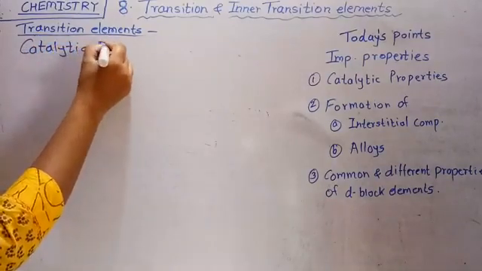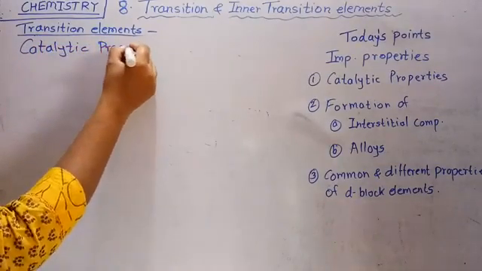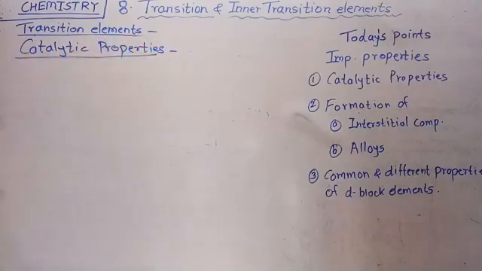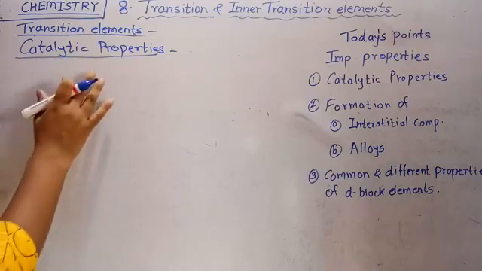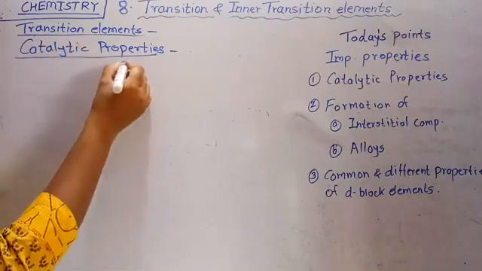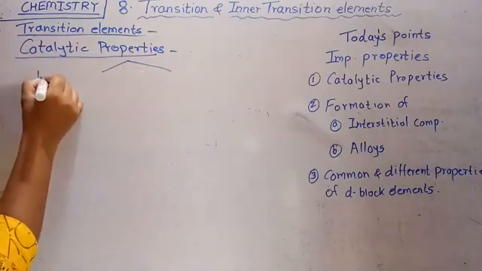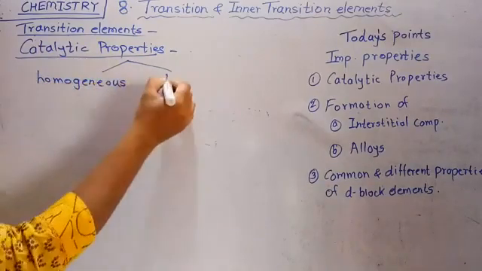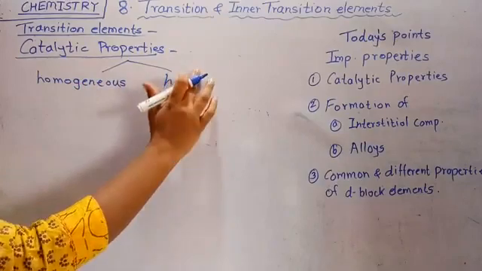Catalytic property means all the transition elements, or most of the first series of transition elements, act as catalysts. They show good catalytic properties. They act as a catalyst. And there are two types of catalyst: one is the homogeneous catalyst and the second is the heterogeneous catalyst.